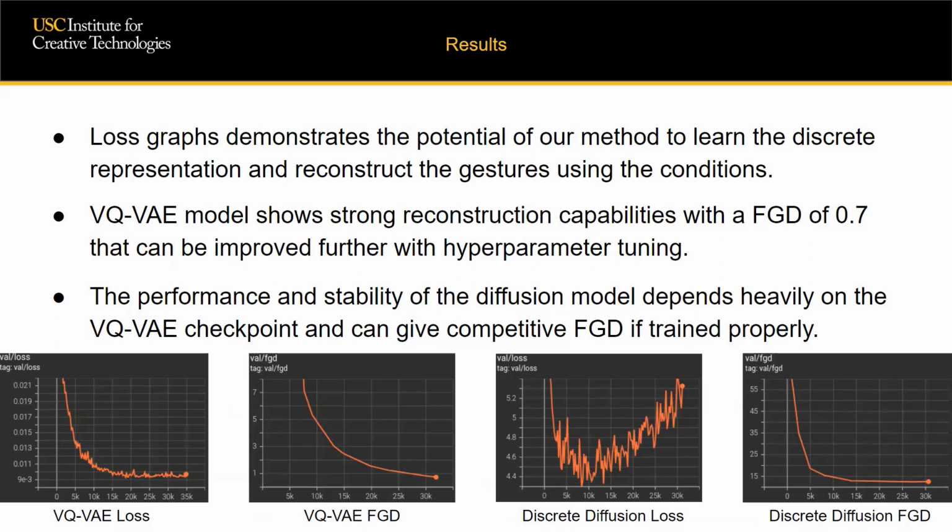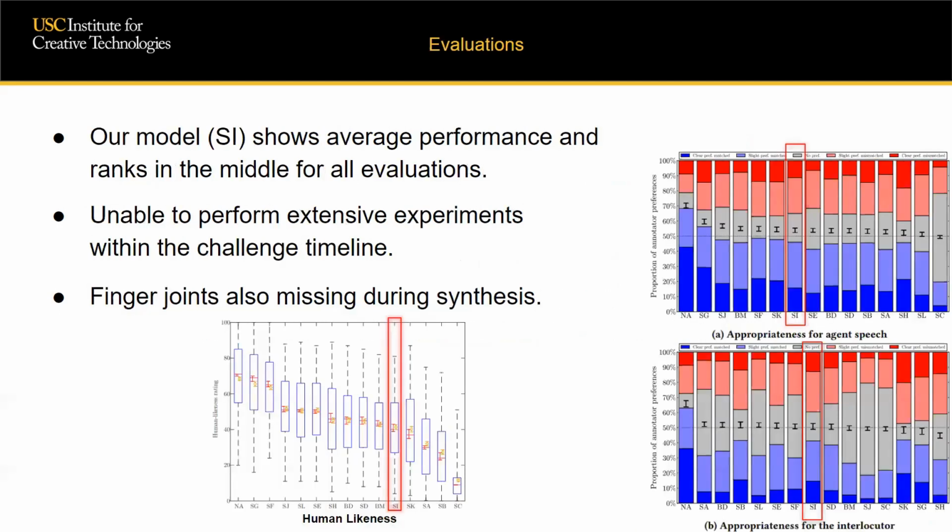With our limited experiments, it was observed that the performance of stage 2 depends heavily on the stage 1 VQ-VAE checkpoint. The model also starts overfitting at the 12,000 steps mark. However, we do not observe any decrease in quality of the generated gestures, as evident by the FGD curve.